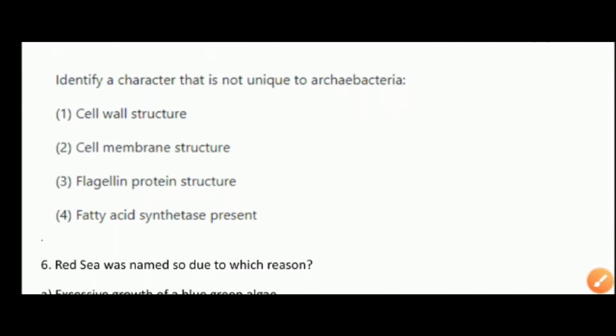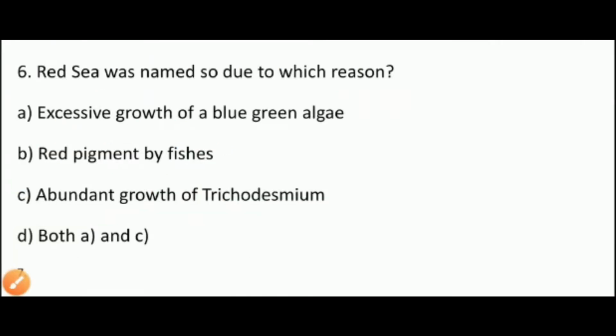The next question is, the Red Sea was named due to which reason? The first option is excessive growth of blue-green algae. This is correct. The blue-green algae's name was Trichodesmium erythraeum.